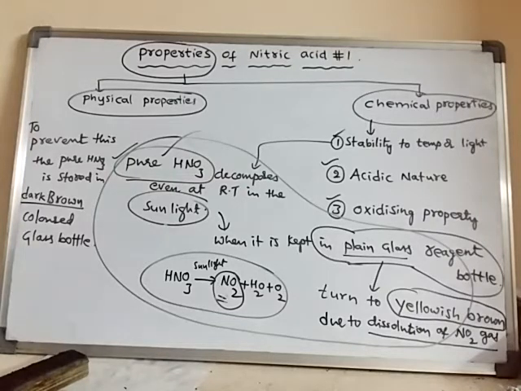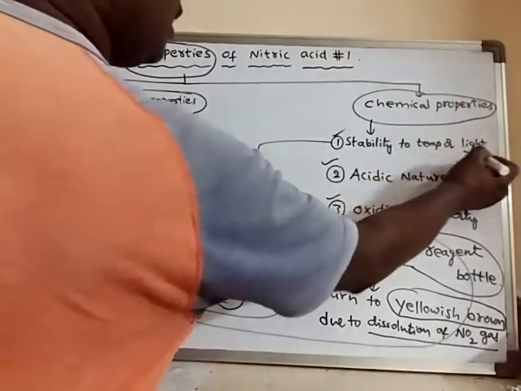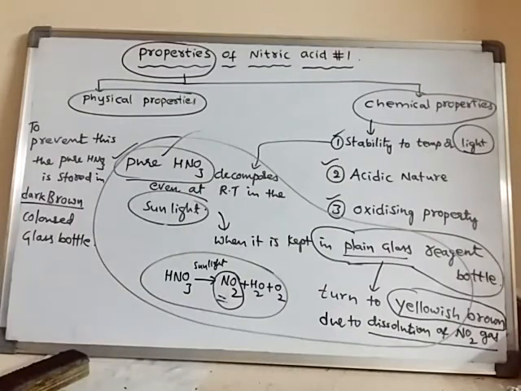So when light does not enter this bottle having pure nitric acid, that nitric acid can be safe. It cannot decompose. It retains its color, so it does not convert into impure nitric acid. It remains in pure form. So that is what we have to learn about the stability of nitric acid. It is unstable in sunlight.